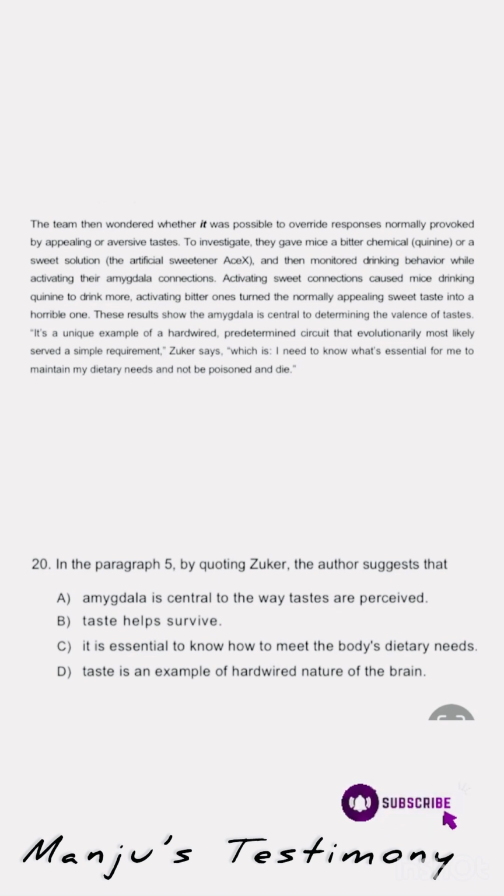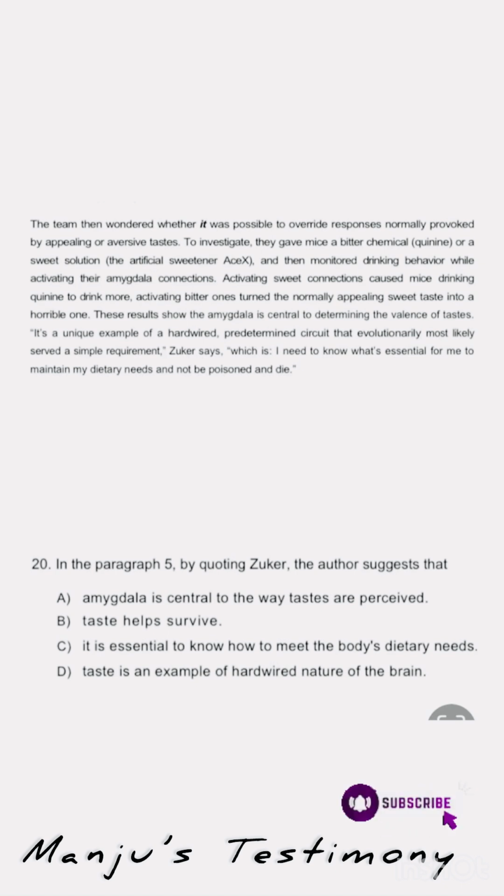So now we understand that option D is not the answer, but we have to look at the question. By quoting Sukar, the author suggests that. So in that way also, the author is not suggesting anything about the hardwired nature of the brain. The author is suggesting all these things about taste. So let's see what the author suggests about taste from the fifth paragraph. We already eliminated options A, C and D, and we kept option B as a standby. Taste helps survive. I could not read many sentences to support this option.